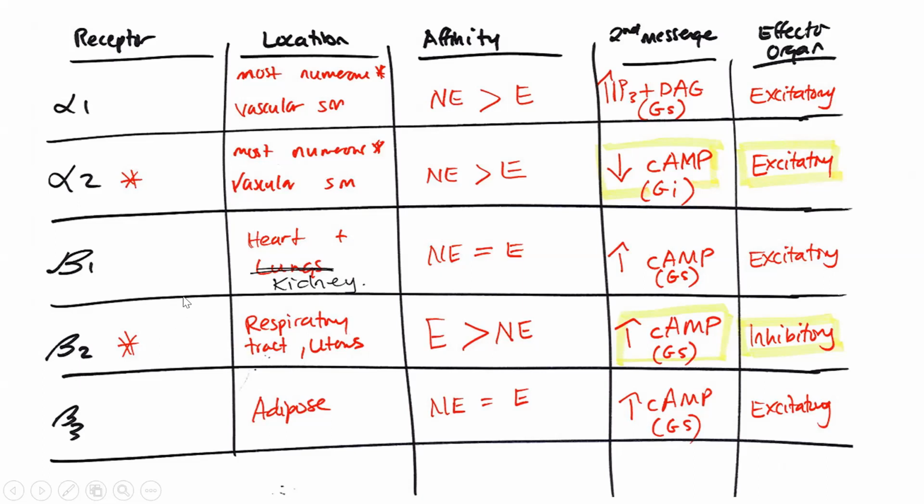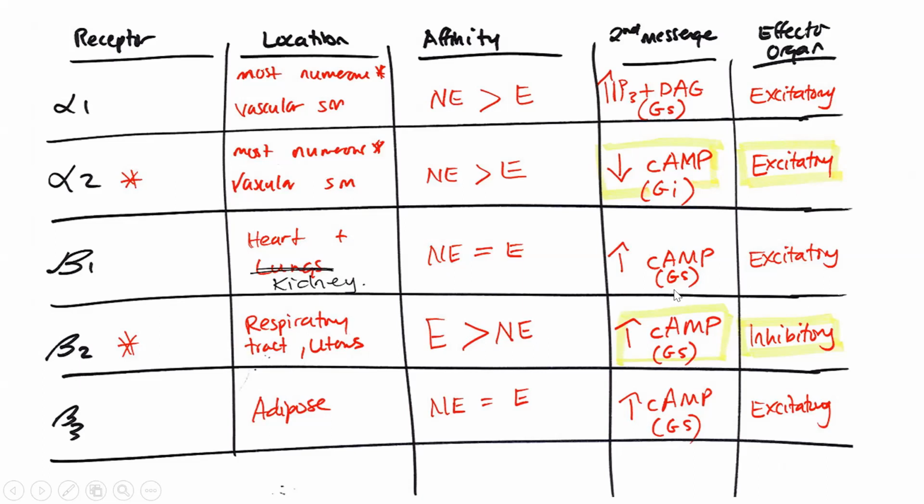As far as the beta receptors, we saw quite a bit of difference. Beta 1 receptors were on the heart and kidneys, beta 2 receptors on the respiratory tract and the uterus, so the smooth muscle that's found here in the respiratory tract and uterus. Beta 3 was mostly adipose tissue. Beta 1 and beta 3 had equal affinity, so norepinephrine and epinephrine bound with an equal affinity to these receptors. Beta 2, however, had a higher or increased affinity for epinephrine.